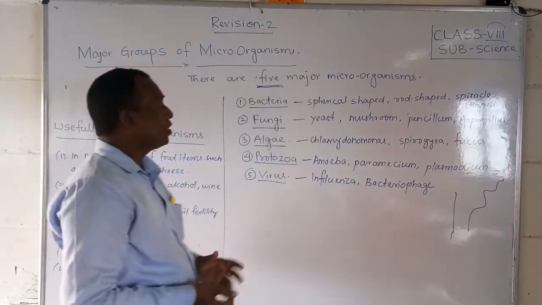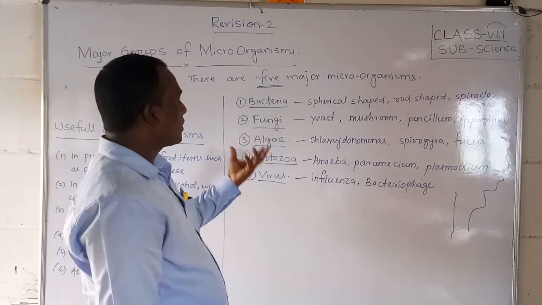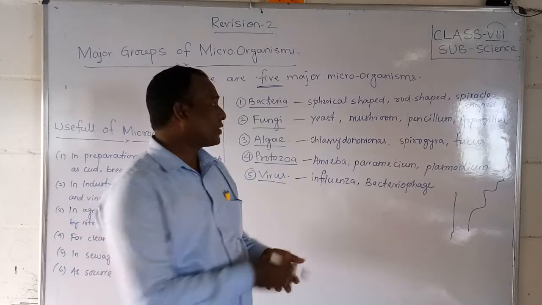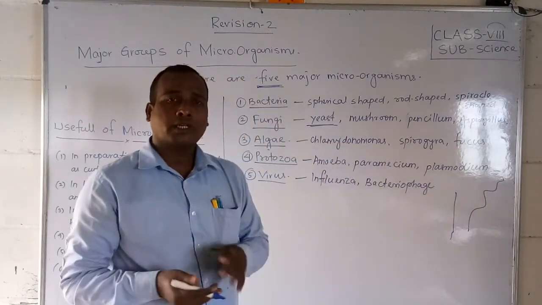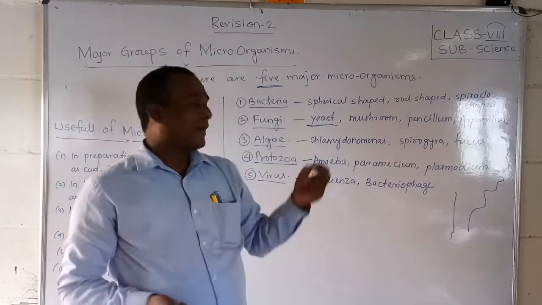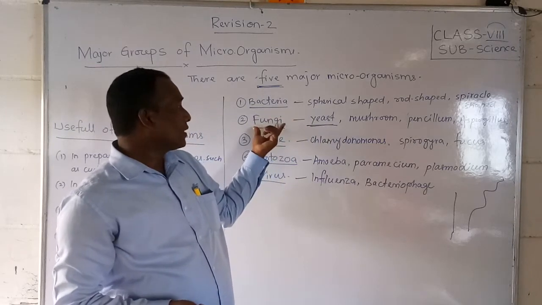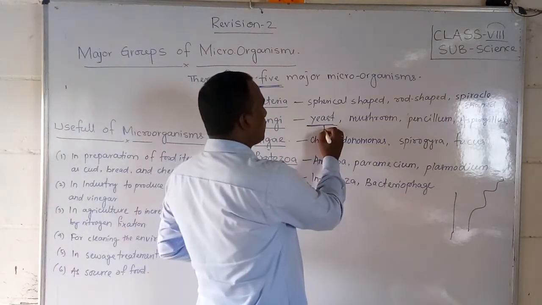Okay friends, next we can see the second one, fungi. Fungi can also be unicellular. Unicellular means having only one cell. A microorganism with only one cell is called yeast. Yeast is a type of fungi, but it is only unicellular.